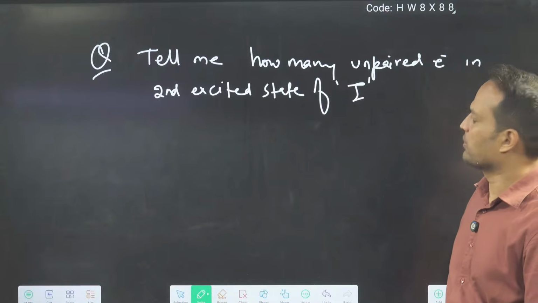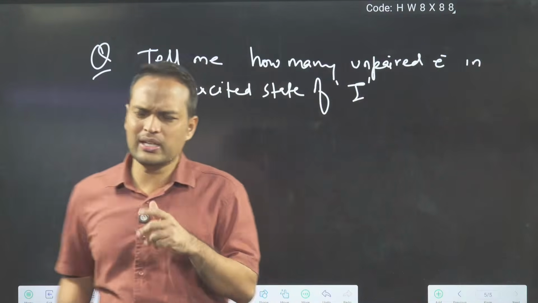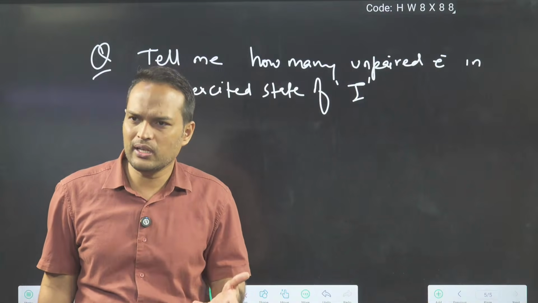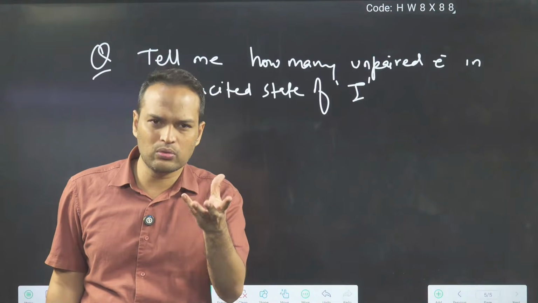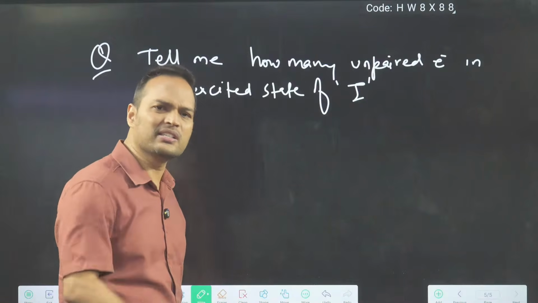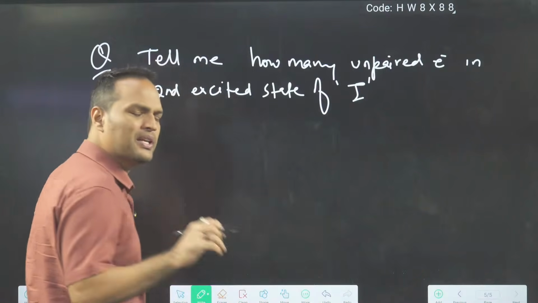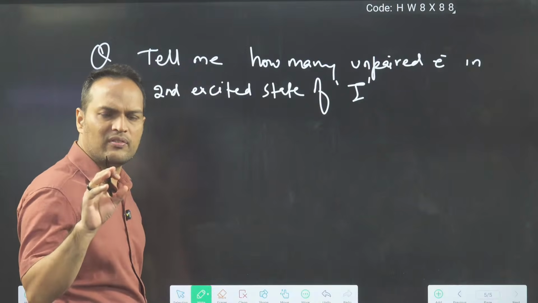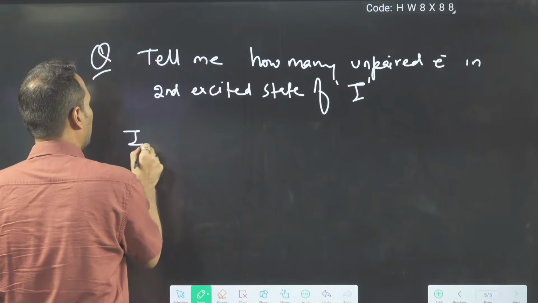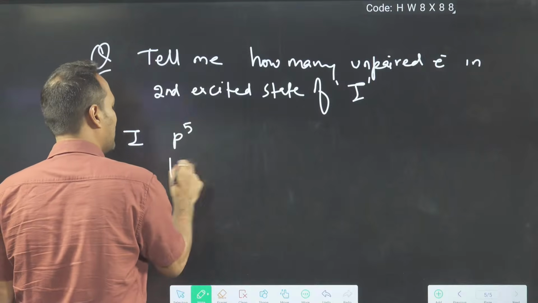Tell me how many unpaired. So you will say, sir, iodine configuration I don't know. Don't worry, I don't want the exact configuration. You have to think only that iodine is present in the 17th group. 17th group means p5. Iodine is p5, same case.